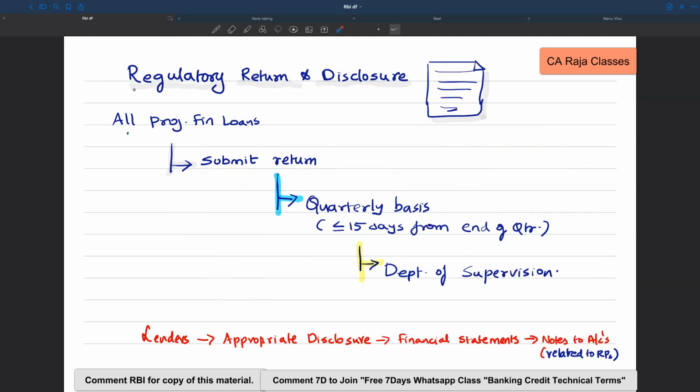Then the framework also prescribes regulatory return and disclosure. That is, all lending institutions who are going to take this project finance exposure have to submit a return on a quarterly basis within 15 days from the end of the quarter to the Department of Supervision with Reserve Bank of India. And lenders are also expected to make certain disclosures in the financial statements, in their notes to accounts, related to resolution plans. That is provided as an annexure in the framework itself.